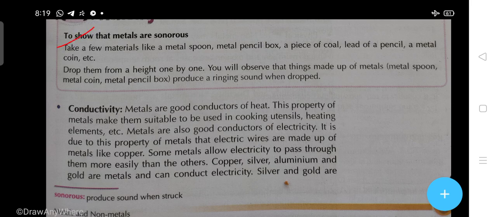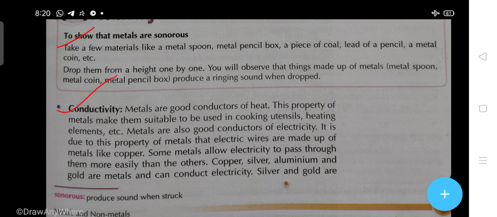See, take a few materials like a metal spoon, metal pencil box, a piece of coal, lead of a pencil, a metal coin, etc., and drop them from a height one by one. You will observe that things made up of metals, metal spoon, metal coin, metal pencil box, will produce sound when dropped. Usually we have observed at our house, whenever you throw any metallic object, it will produce sound.